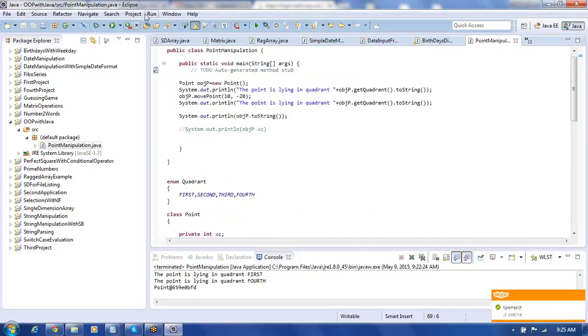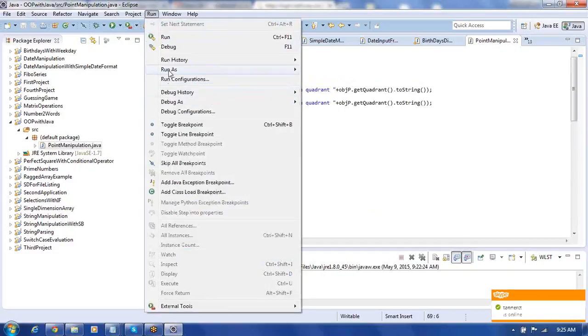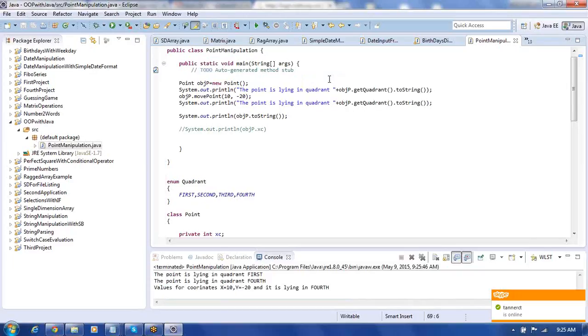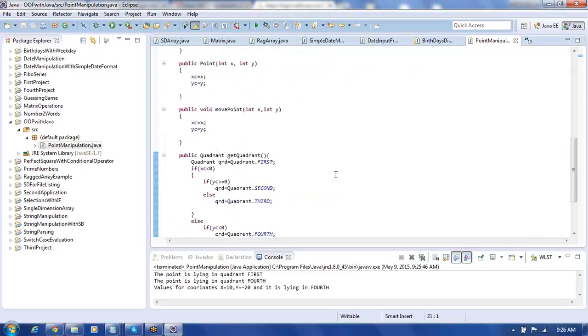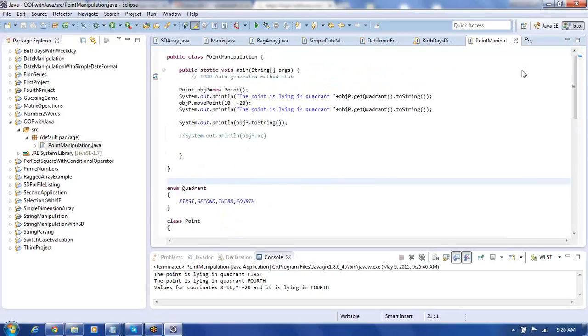Try to run now. Now it says the point is lying in quadrant first, the point is lying in quadrant fourth. After that, values for coordinates x equal to 10, y equal to -20, and it's lying in fourth quadrant. So like this we have overridden the toString method within the Point class.